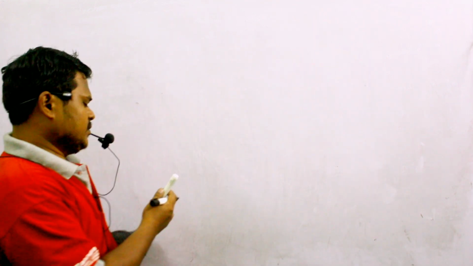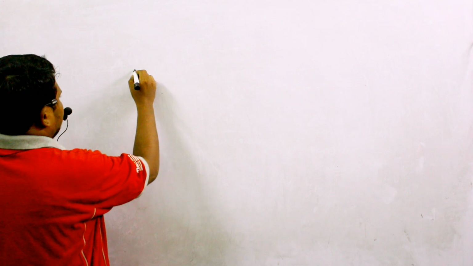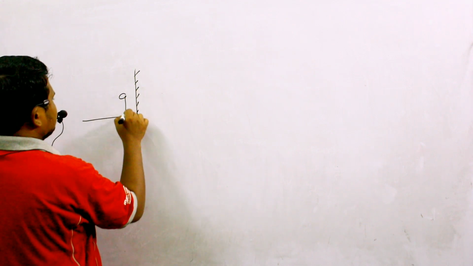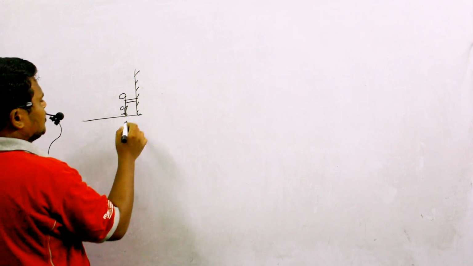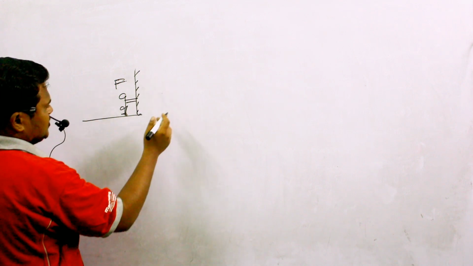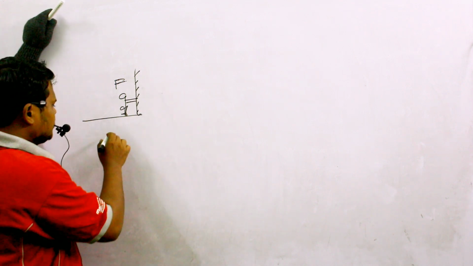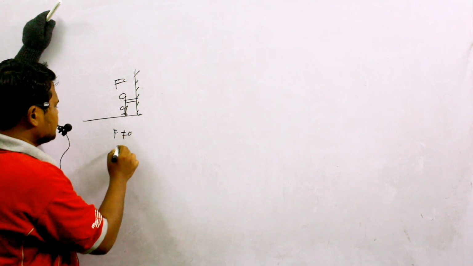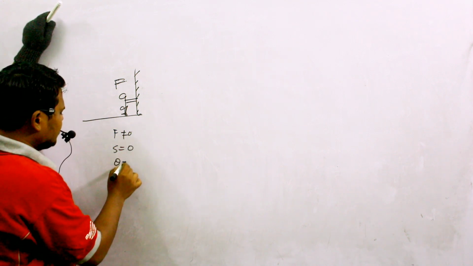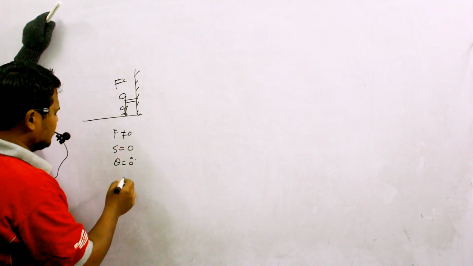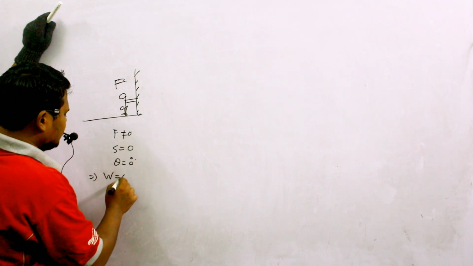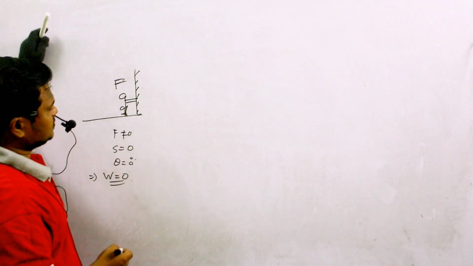So, for example, this is a vertical wall. A person is present here and he is pushing this wall with a force of F. Whatever force he applies, this wall is never going to move in this condition. So force applied is not equal to 0, but displacement will definitely be equal to 0, and theta value is also 0 in this condition. So definitely I can say that work done will be equal to 0.